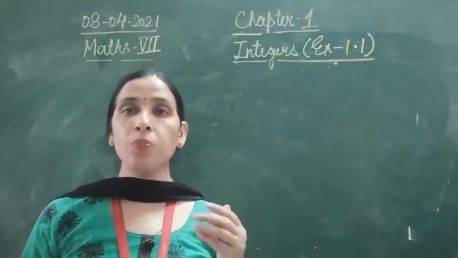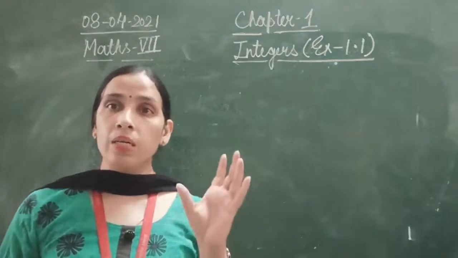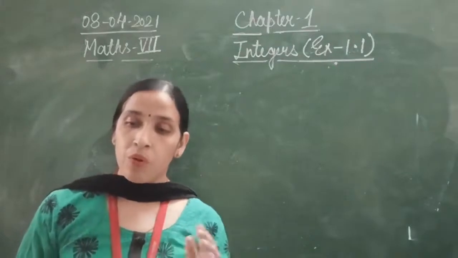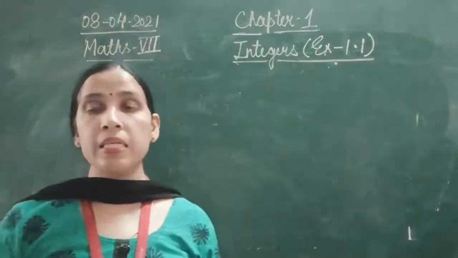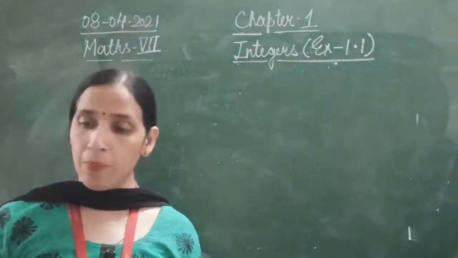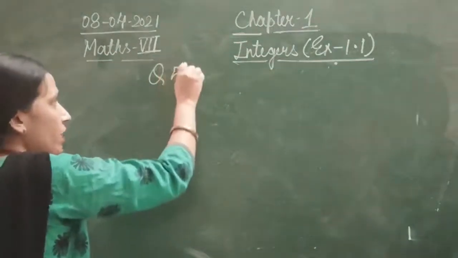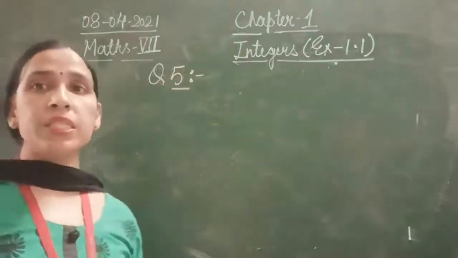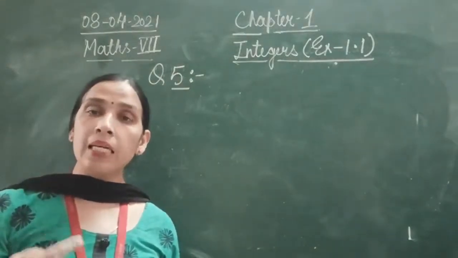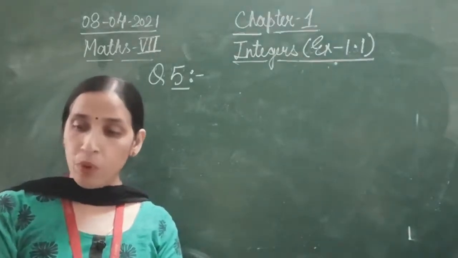Mohan deposits rupees 2000 in his bank account and withdraws rupees 1642 from it. From 2000 Mohan withdrew 1642 on the next day. If withdrawal is represented with a negative sign, then how will you represent the amount deposited? The amount deposited in the account is increasing your balance, that is credited in your account. So that will be represented by a positive integer.